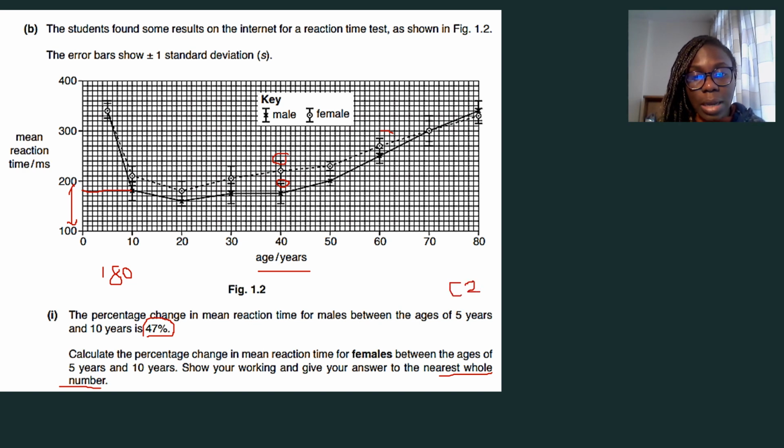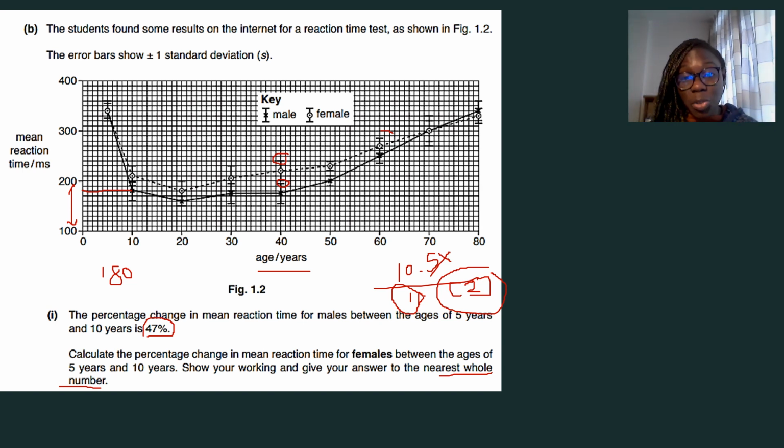I didn't show it on the image, but it's 2 marks. So it means you get 1 mark for showing how you calculated it, and you get another mark for your final answer. So if, for example, the answer is 10.5, okay, and they say here to the nearest whole number, if you write 10.5, you are going to lose that mark. The nearest whole number for 10.5 is 11. All right, so you want to make sure that you are getting it right to the nearest whole number as requested by the question.